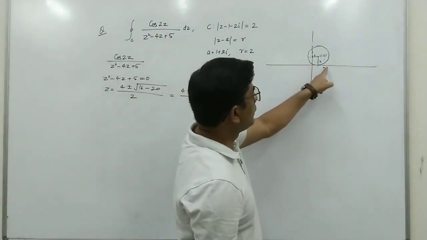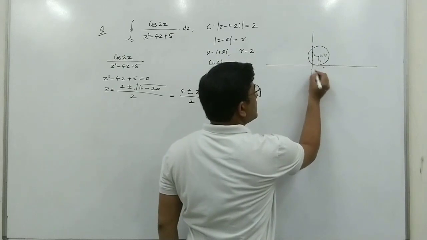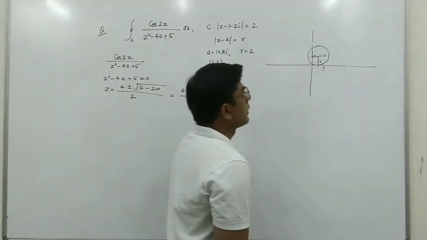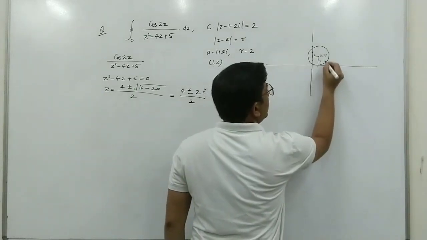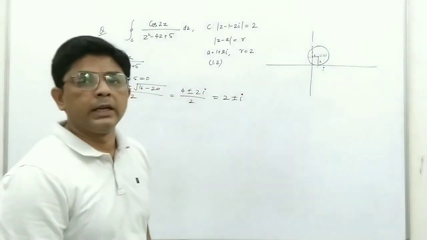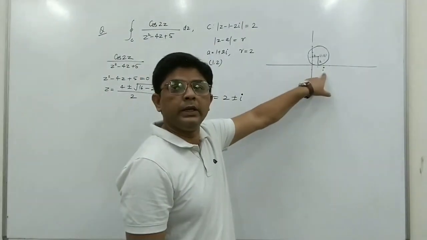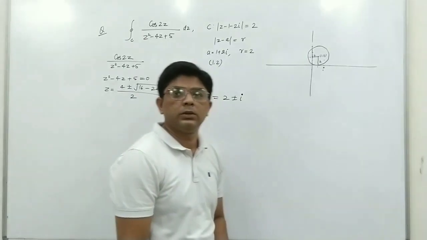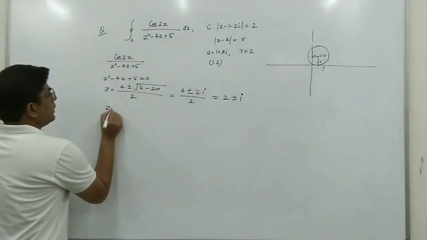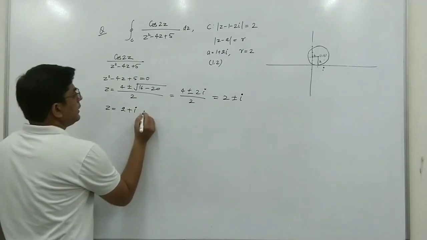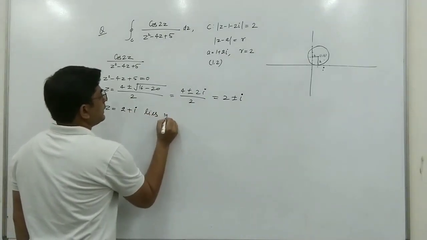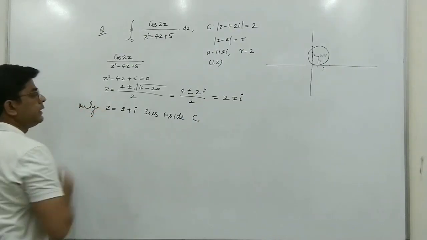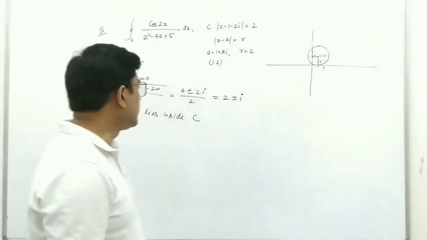Now 2 minus i. So the value of x is 2 here and minus i means in the negative imaginary axis. So this will be here, 2 minus i. This point is 2 minus i and this point is 2 plus i. So we can clearly see that 2 minus i will be outside this circle, outside this contour. So only one point is inside this contour. So only z equal to 2 plus i lies inside C.